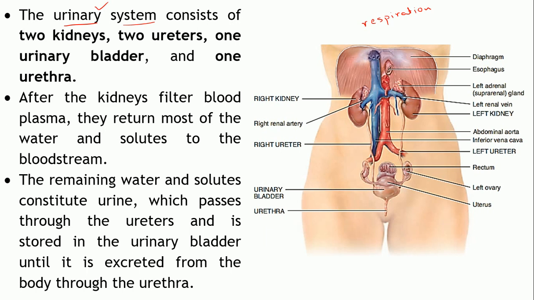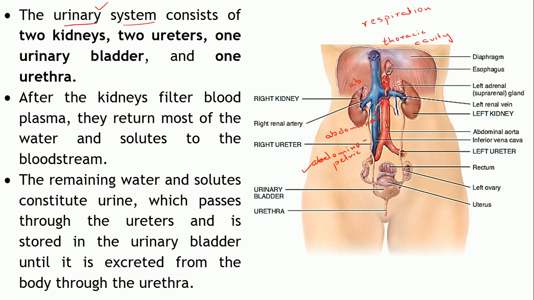So this diaphragm separates the thoracic cavity from the abdominal cavity, or you can say the abdominopelvic cavity actually. So the location of the urinary system is in this abdominopelvic cavity.